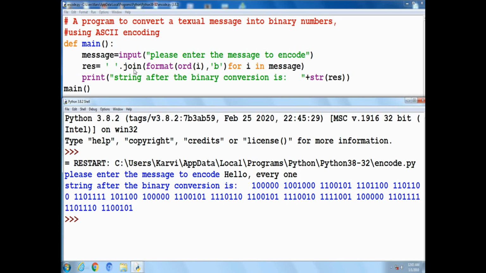Join is used to join each converted character to form a string until the end of the string. See the output of the converted binary values from the string hello everyone.